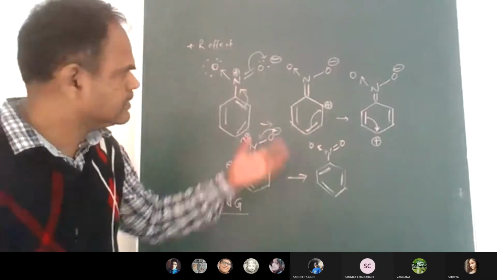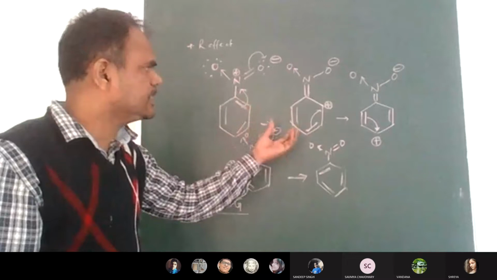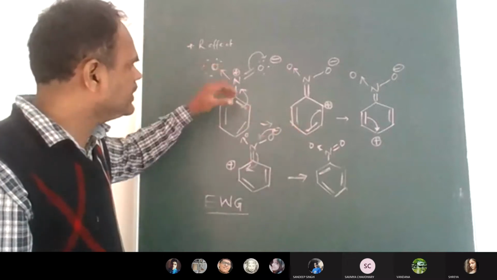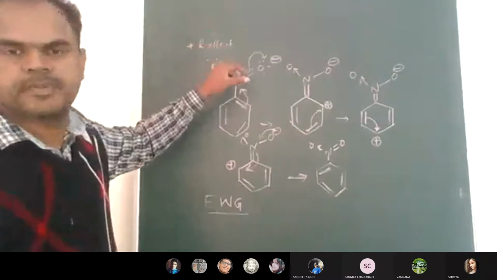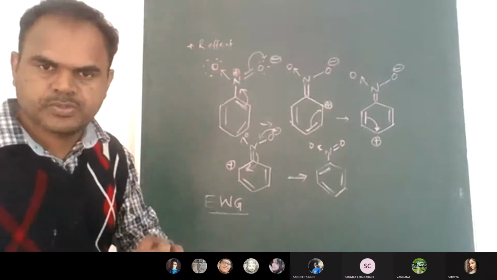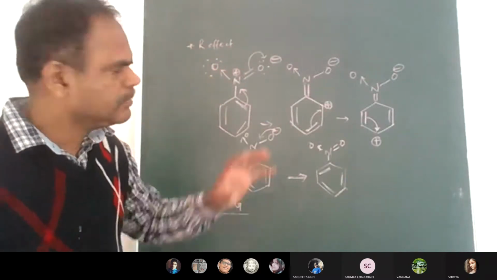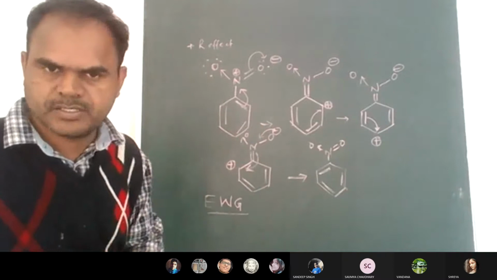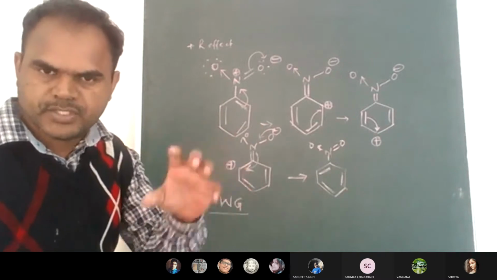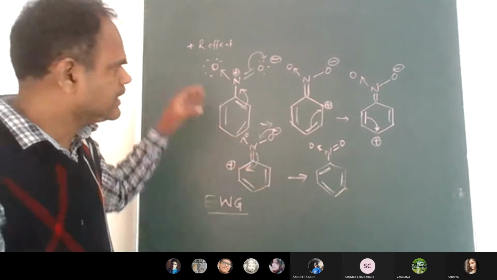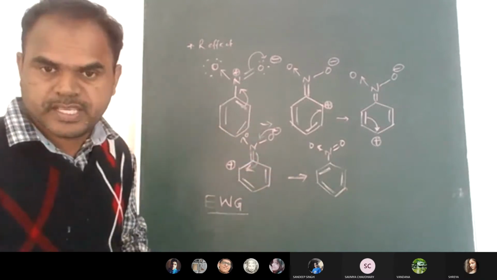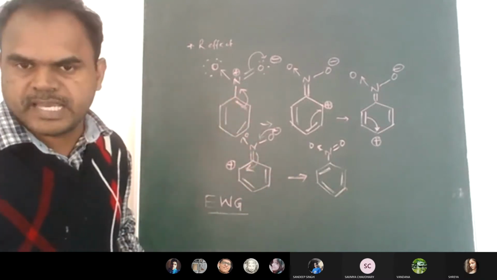The benzene ring has become electron deficient because of the resonance, NO2 is taking away the electrons. So in the earlier case, negative charge was formed on the benzene ring because of NH2. NH2 was releasing the electrons into the ring, but NO2 is not doing like that.